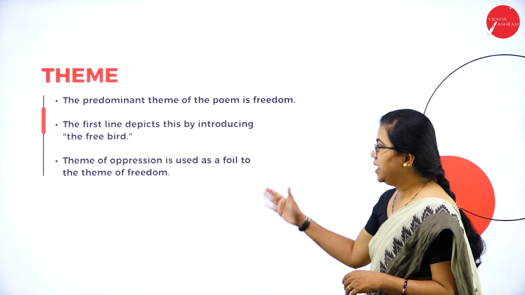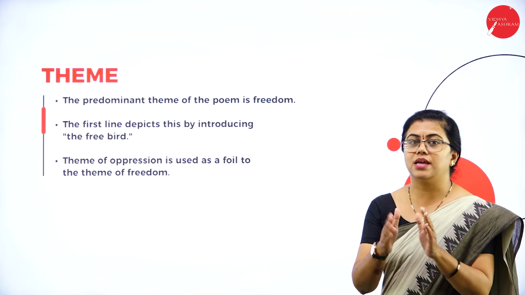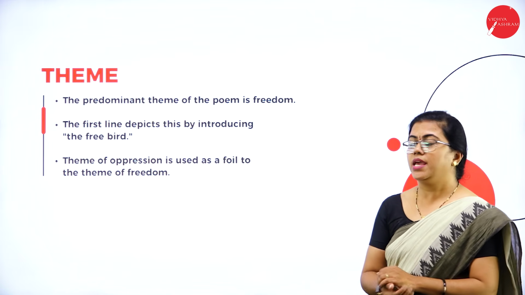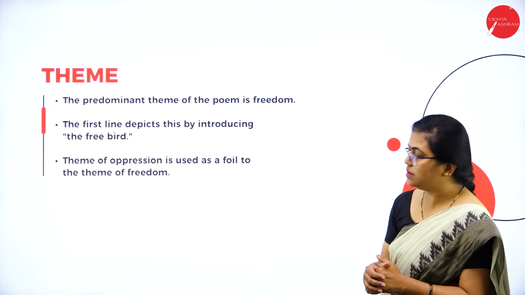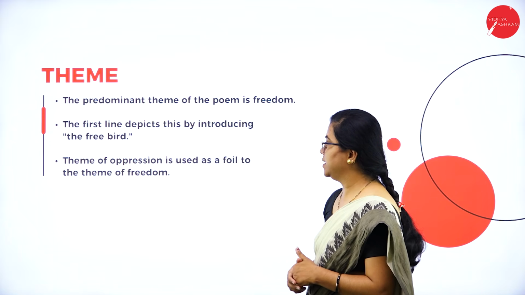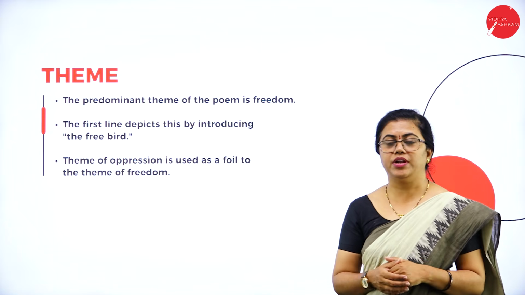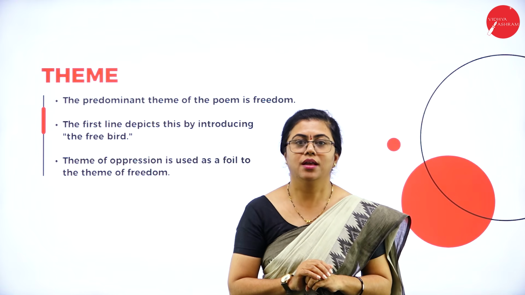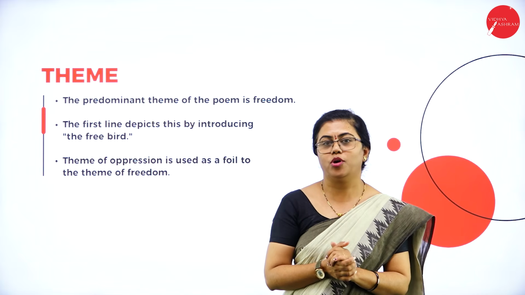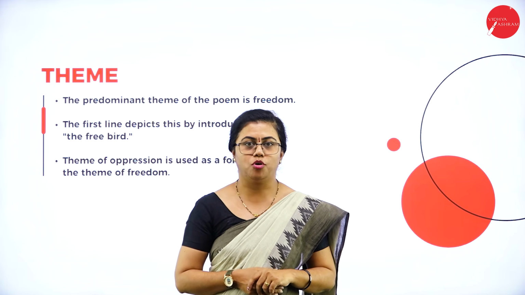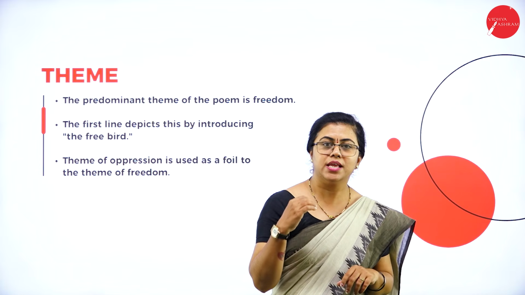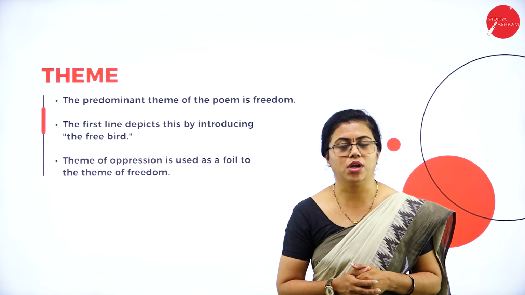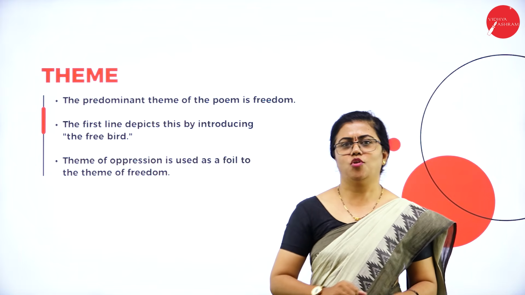Okay. Then the theme of oppression means the discrimination that was being practiced in the society of the US is being used over here as one of the themes. The theme of oppression is used as a foil to the theme of freedom. So the theme of freedom exists and the theme of oppression is used to cover that. This is what the poetess is exhibiting in this poem. So the theme of freedom is actually subtle, and the theme of oppression is actually shown outside to the readers. So let us see what is there in the poem.